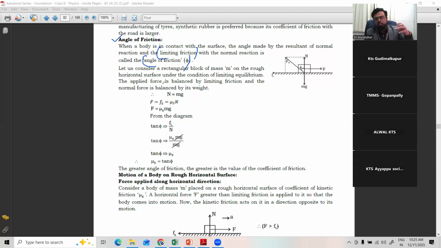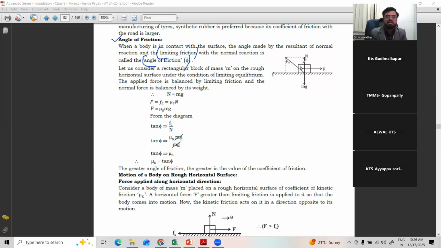Whenever we apply a force on a body, it stays at rest. But whenever the applied force is more than the frictional force, the body starts moving, or is about to start. That friction is called limiting friction. We can measure it using a spring balance with various methods, right? So let us consider a rectangular block of mass m on a rough horizontal surface under the condition of limiting equilibrium. It means it is ready to start.